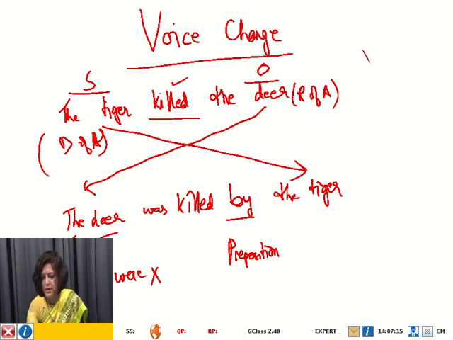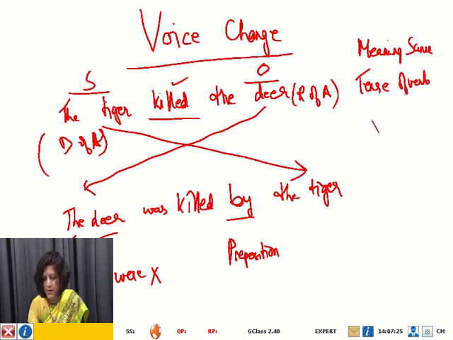So this is how we do the voice change. The meaning is the same, the tense of the verb is the same. But what is different?